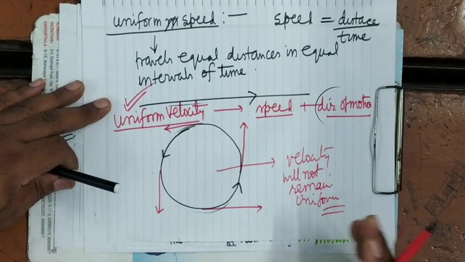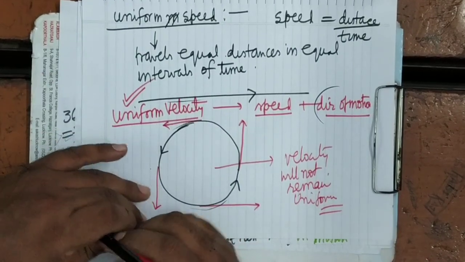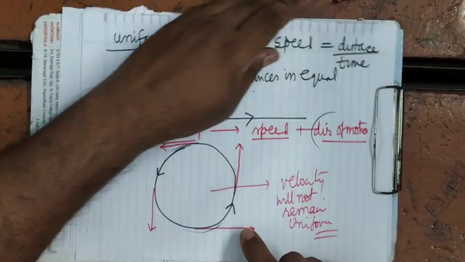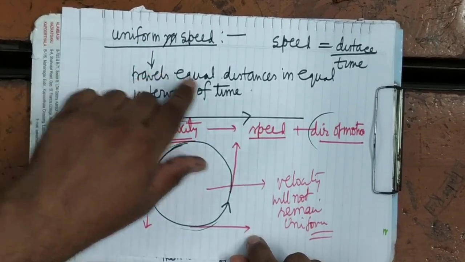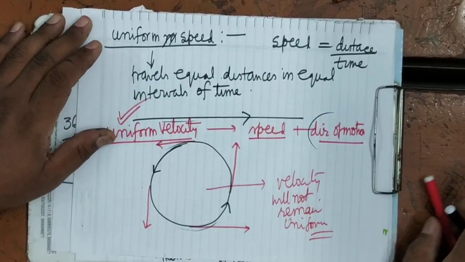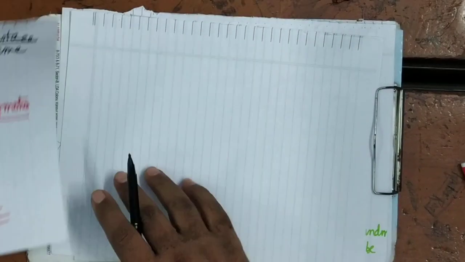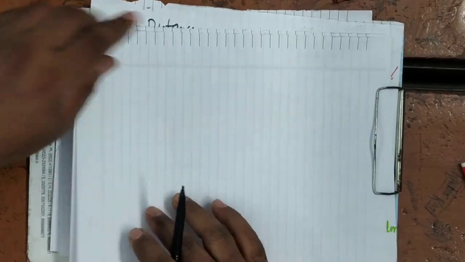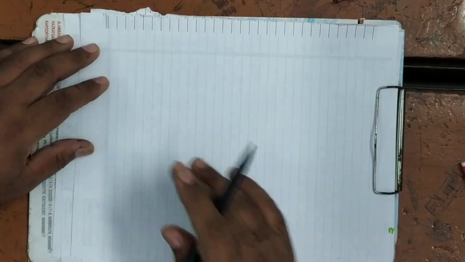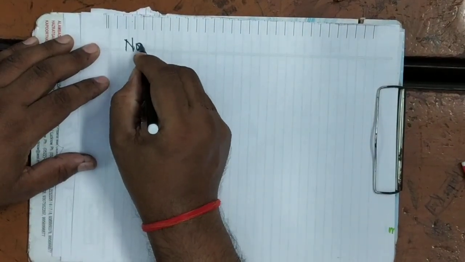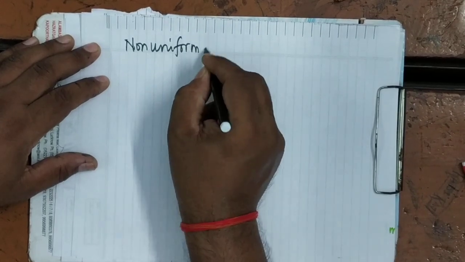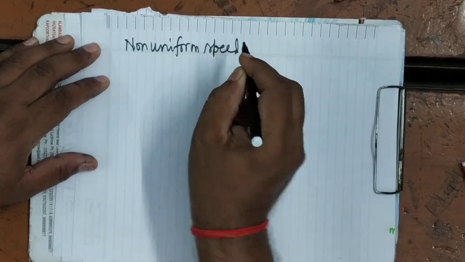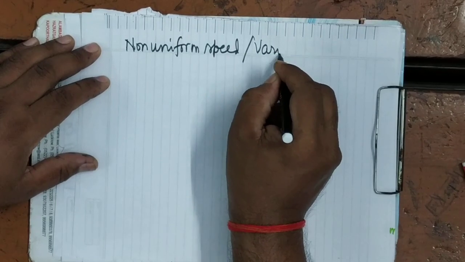Now see here. So uniform speed and uniform velocity I have told. What do you mean by non-uniform speed? Non-uniform speed travels unequal distances in equal intervals of time. We also call it variable speed.